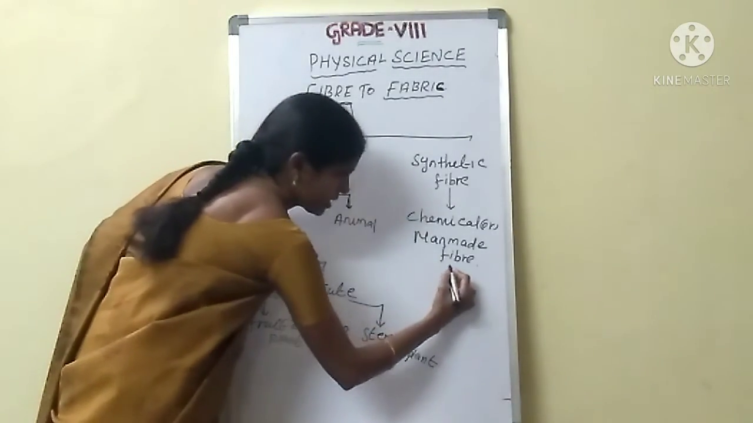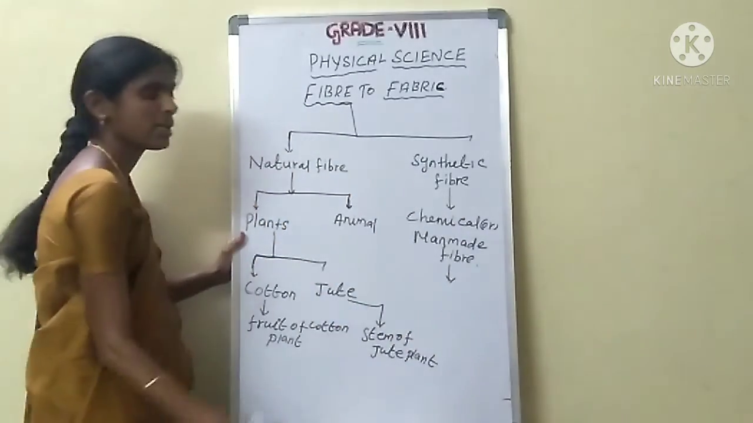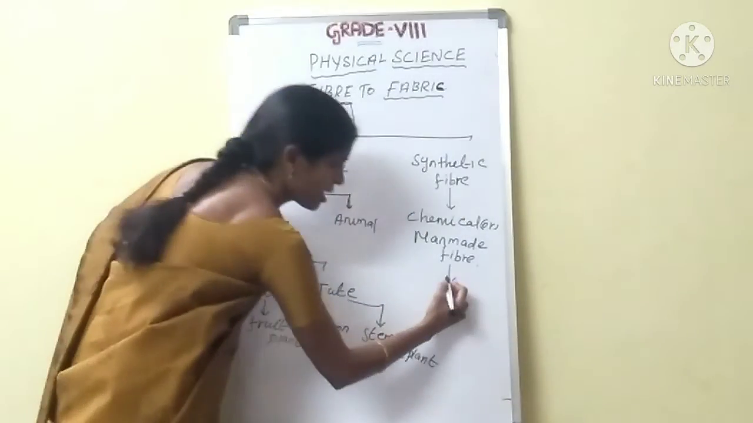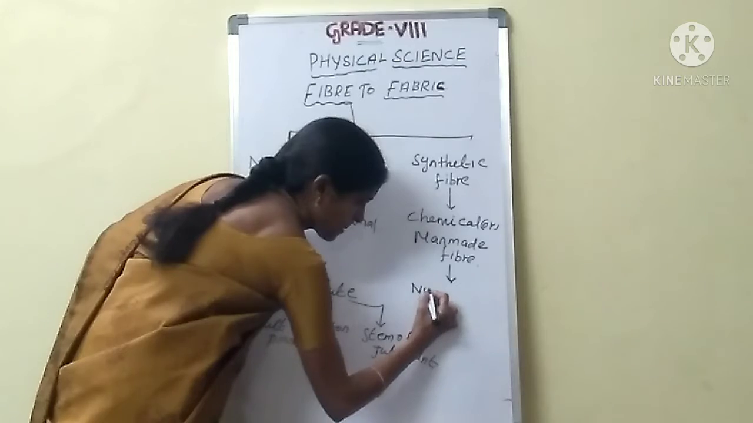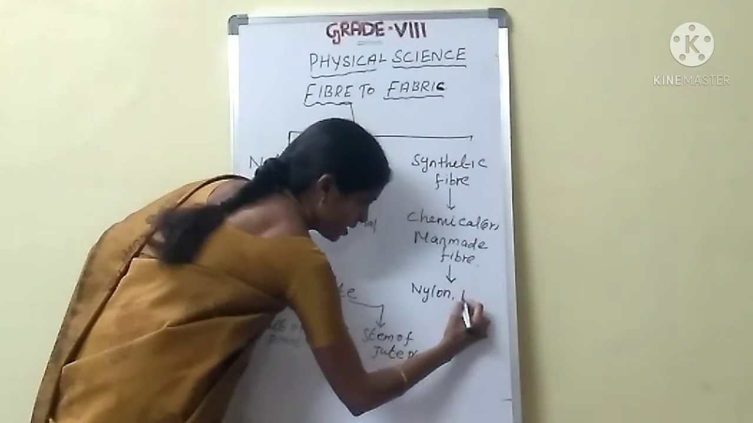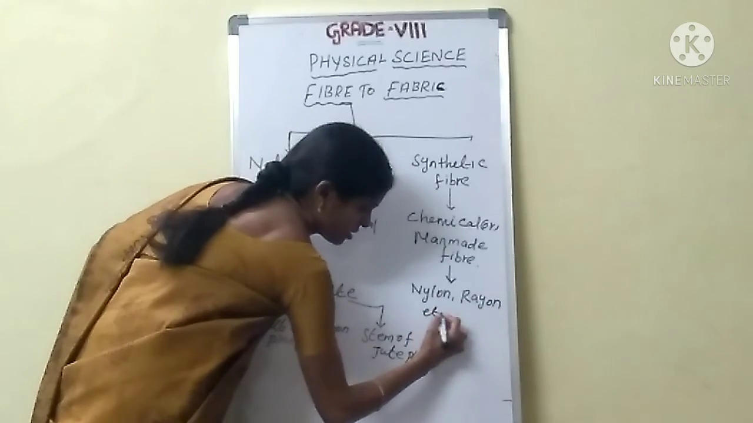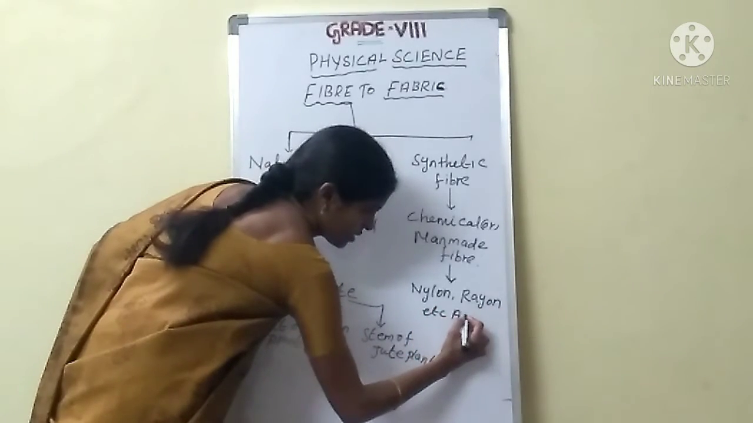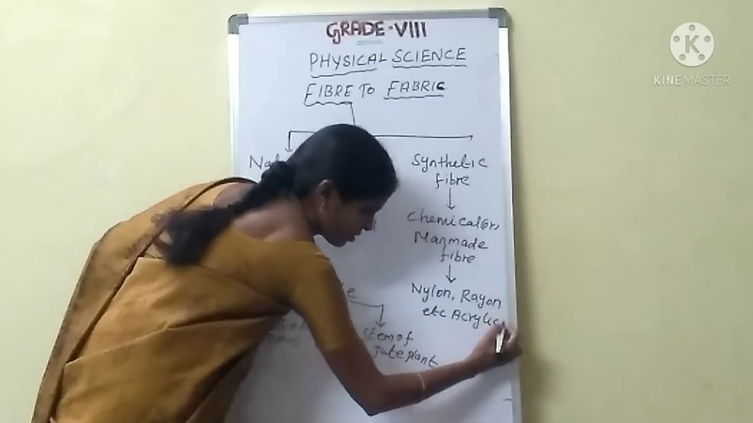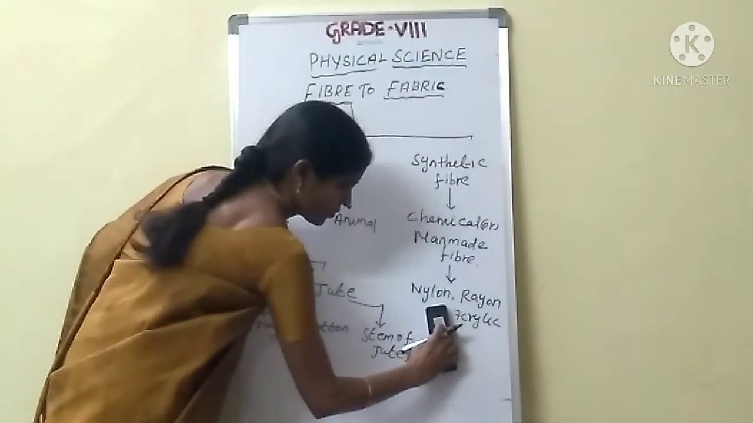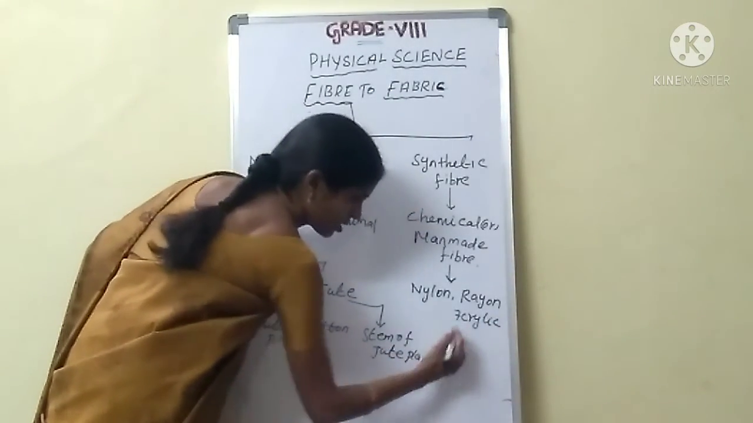See here, synthetic fiber examples. Synthetic fibers are also called chemical fibers. We can say examples: nylon, rayon, acrylic, and so on. These are also synthetic fibers. Okay.